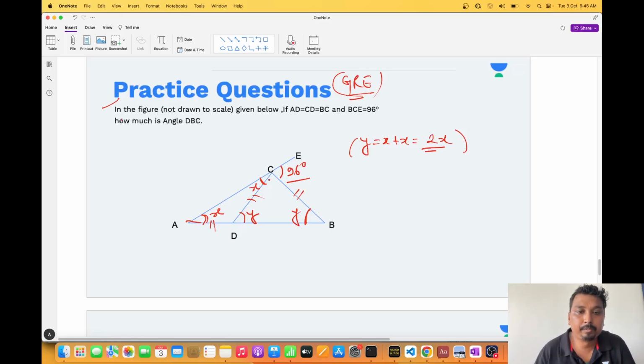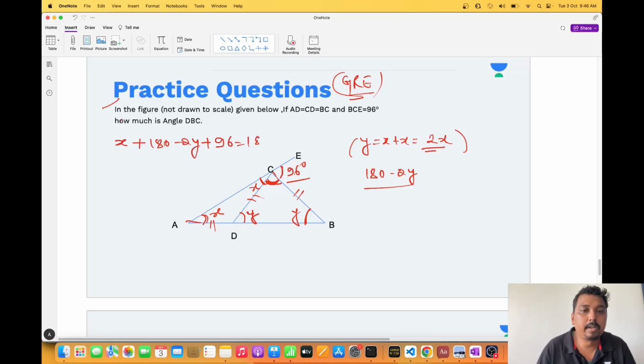Now see this in a triangle. If I want to find out this particular angle, I know these two angles, so my third angle is going to be 180 minus 2y. I know this angle, I know this angle, I know this angle. This is a ray and all the angles will be equal to 180 degrees. So here x plus 180 minus 2y plus 96 is equal to 180.